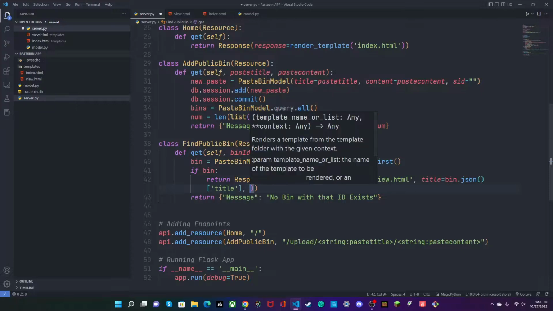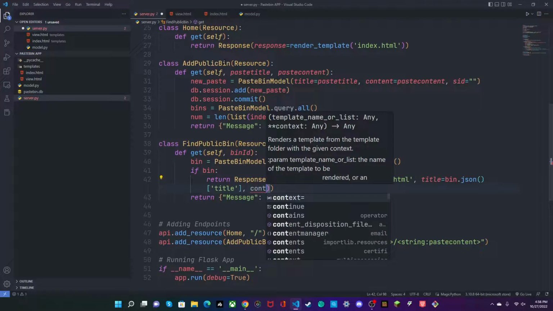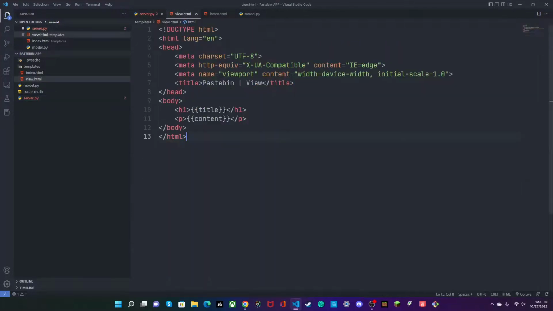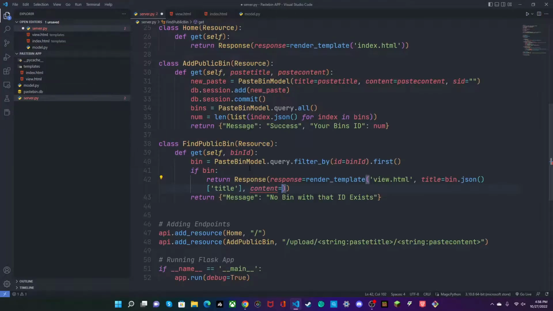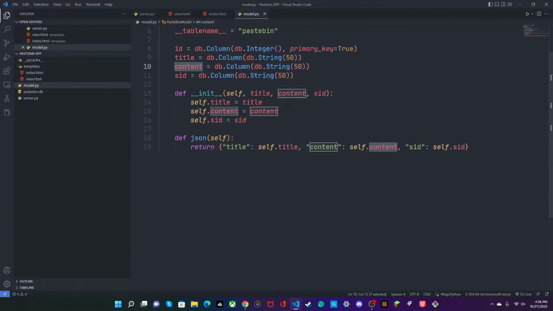And then our content, build it over here. Content equals bin.json content. And the way I'm getting title and content from here is because, remember, in our model, we're returning title and content.